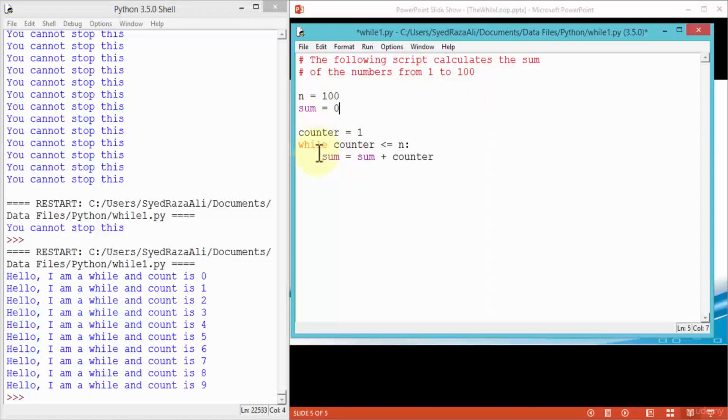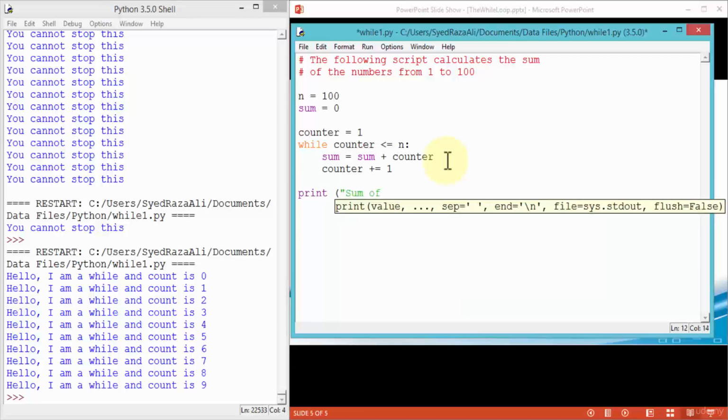So once it's done looping around, what's it going to do? It's going to do sum equals sum, which is 0 plus the counter plus 1. So it's going to do 0 plus 1, 0 plus 2, and so forth. It's going to keep doing this like 1 plus 1, 1 plus 2, all the way up to 100 and do all the combinations. So once I've specified the sum equals sum plus counter, next I'm going to say counter plus equals 1, which is again the same as n equals n plus 1, right? Add 1 to it.